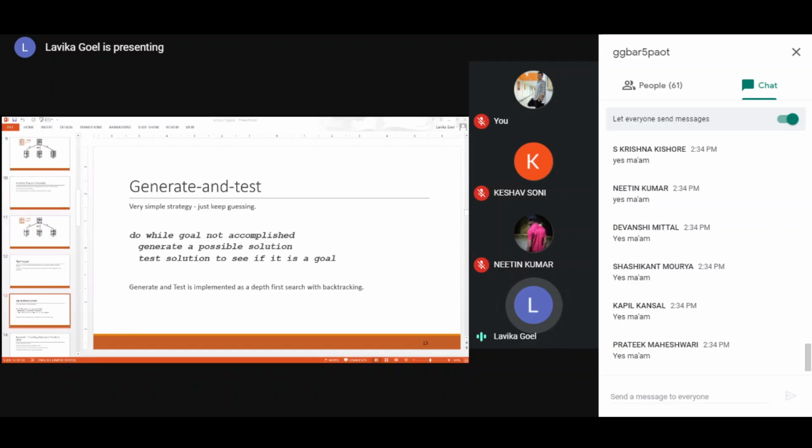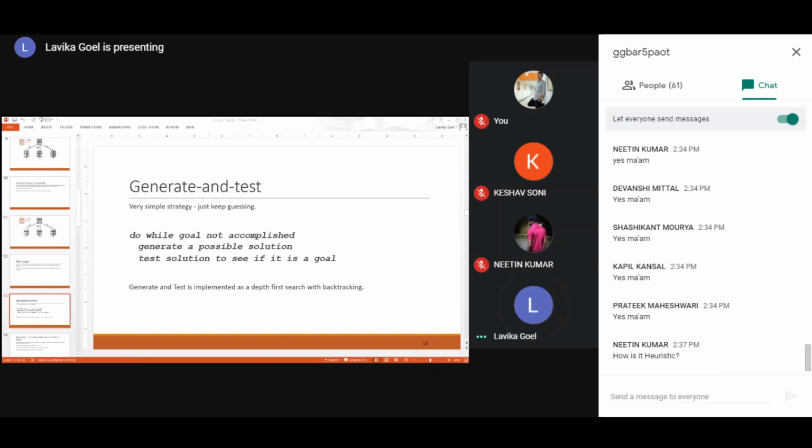Then if that branch is not leading towards a solution, it will backtrack and generate another branch. And if that branch is also not leading towards a solution, it will backtrack and generate another branch like this. In the worst case, it is basically exhaustively testing all the possibilities. Generate and test is also like that only. So in its simplest form, it's a DFS tree with backtracking.